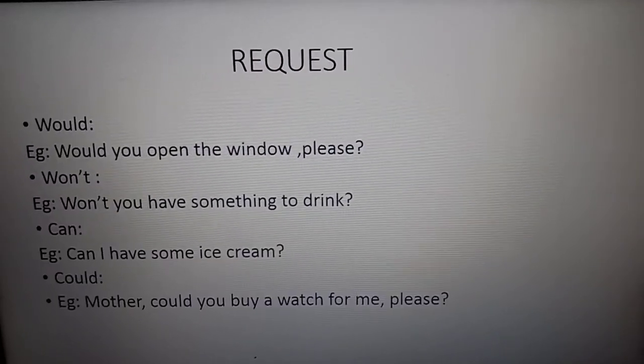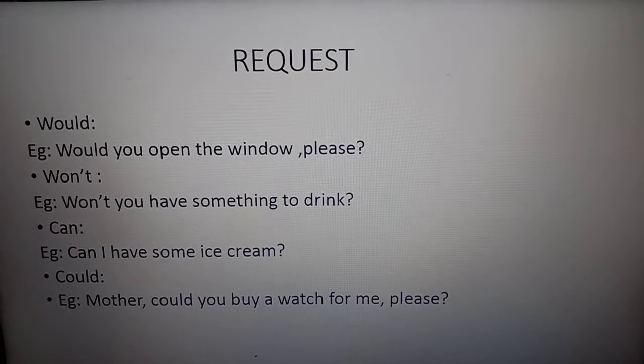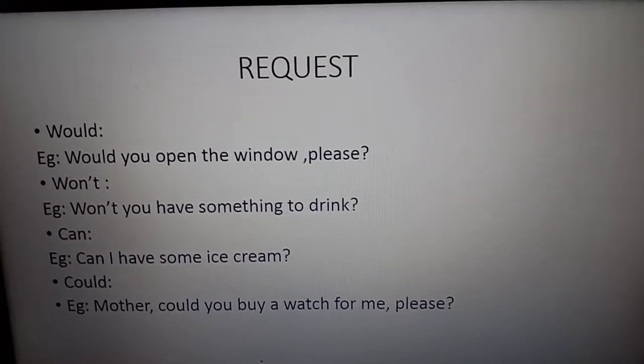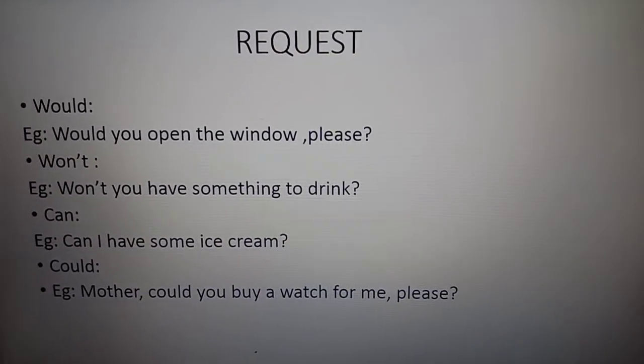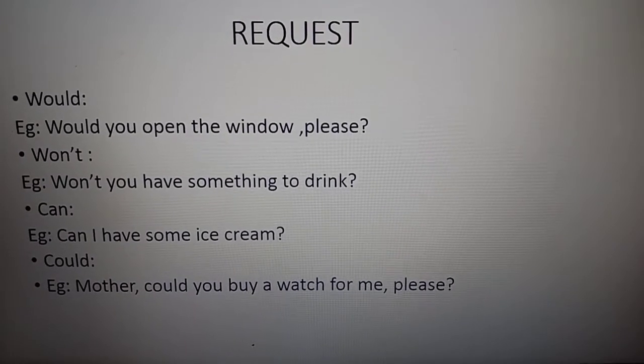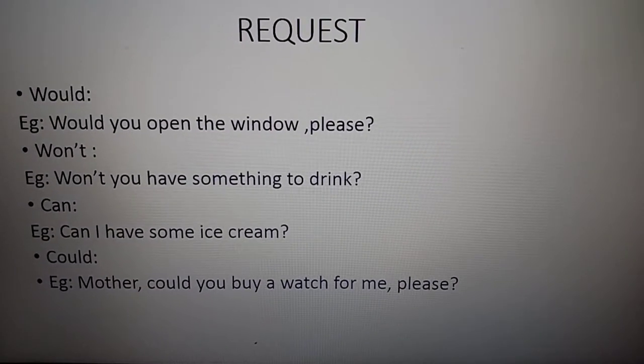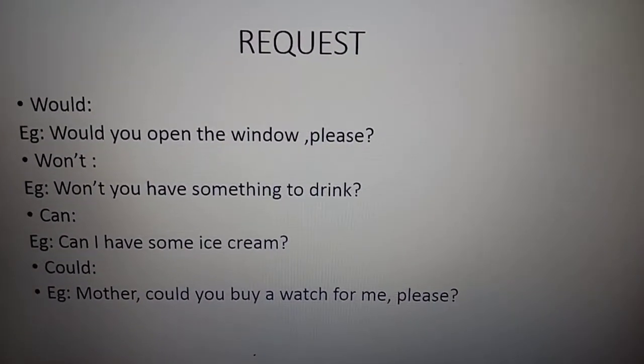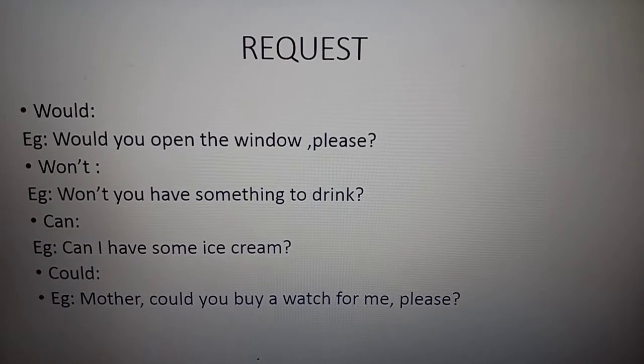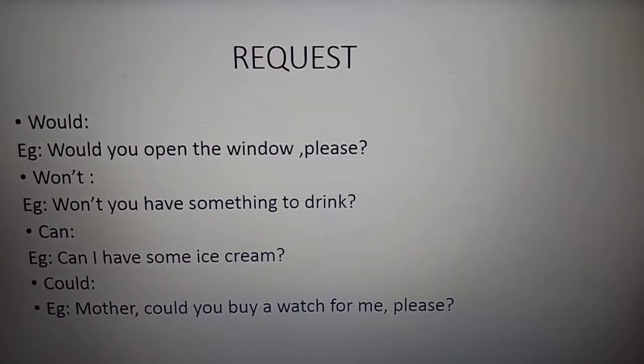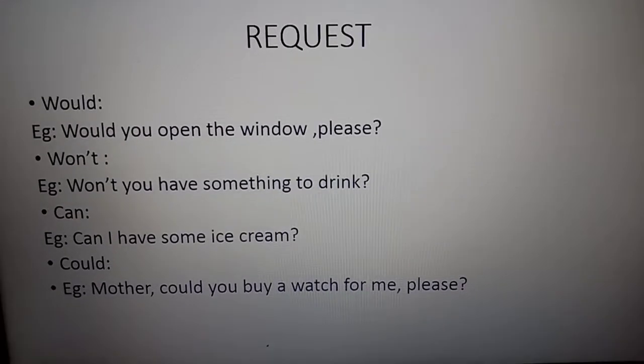Got it? And the next is request. We are requesting something like, would you open the window please? That is a request. Won't is the negative of would. Will you have something to drink? Won't you have something to drink?